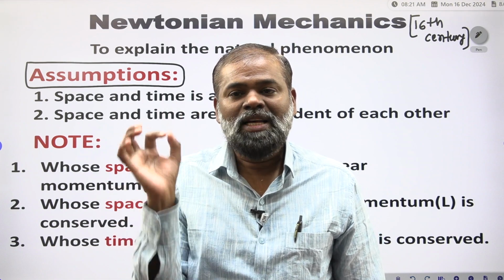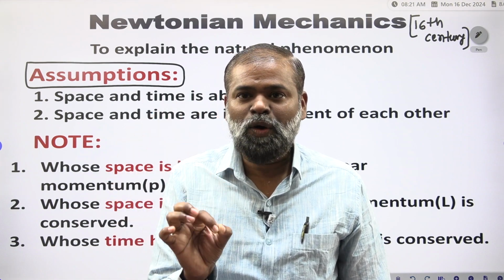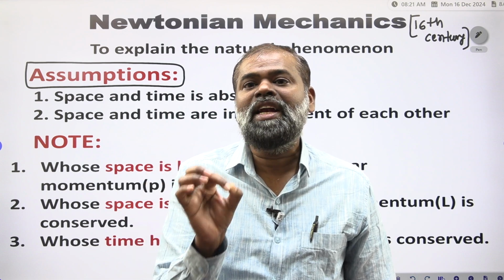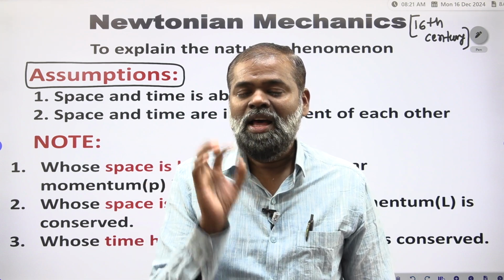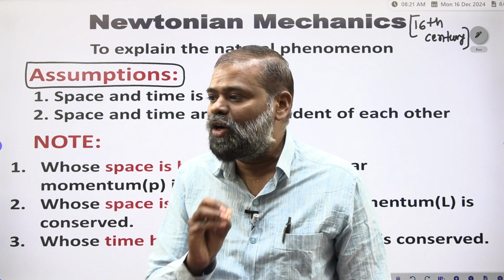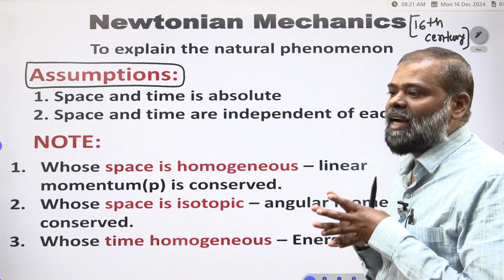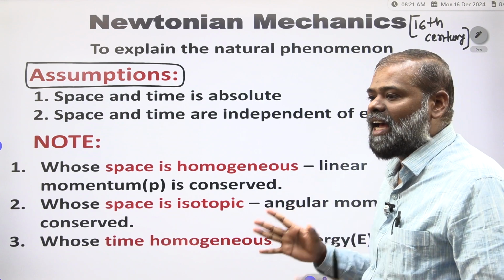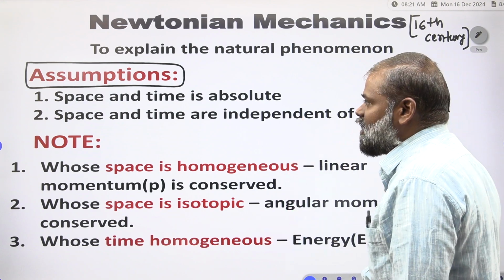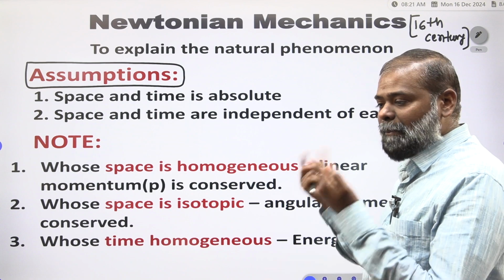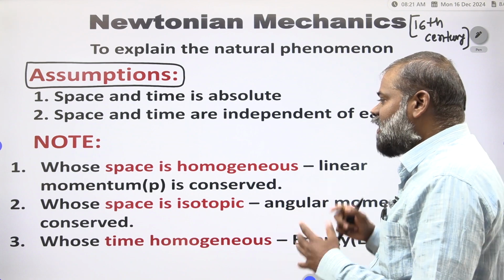What are the assumptions? Space and time are absolute, and space and time are independent of each other. The first assumption is space and time are absolute. The second assumption is space and time are independent of each other. Those are the assumptions. Based on this, so this is very important.